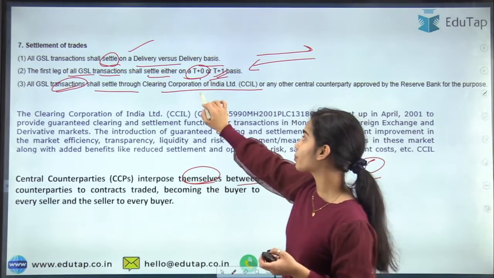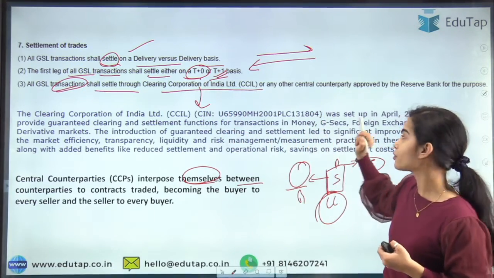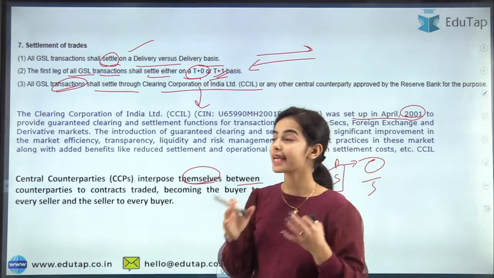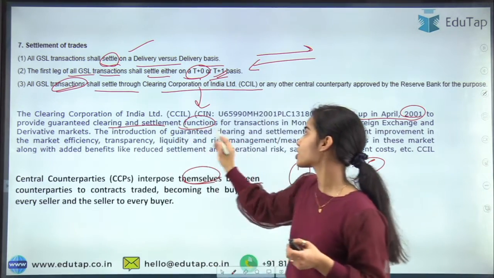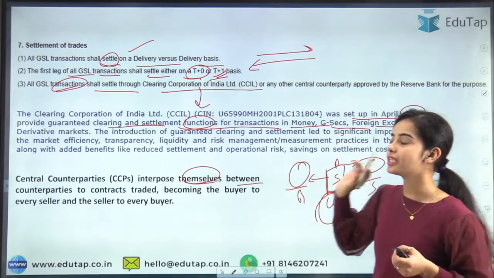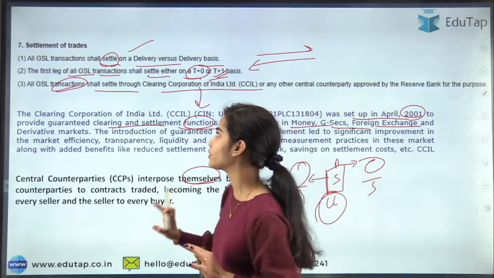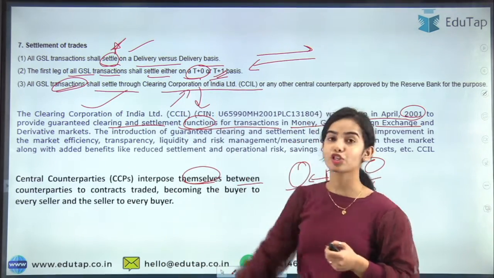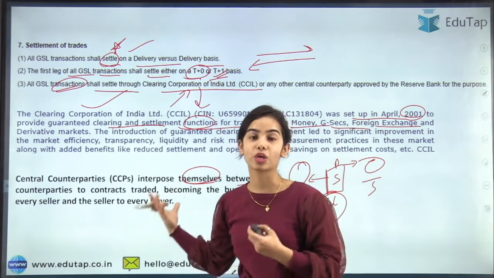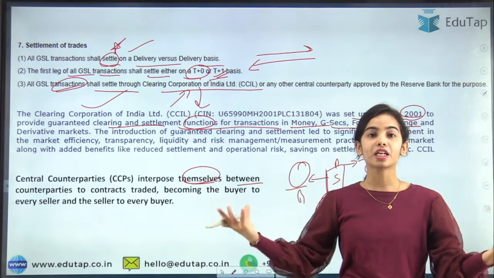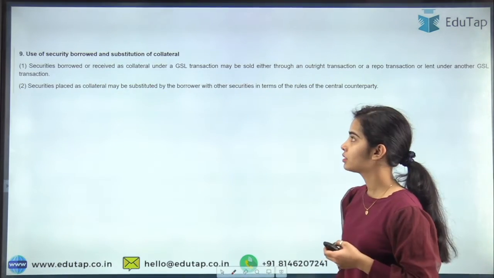It is the Clearing Corporation of India under the Reserve Bank of India, set up in April 2001. It is providing the guarantee for the clearing and settlement functions for the transactions in the money, government securities, foreign exchange and the derivative markets. Okay, that is all that you need to understand. So the settlement of trade will happen under the Clearing Corporation of India or the other counterparties. So counterparties are in the middle of the two parties that are involved in the transaction.